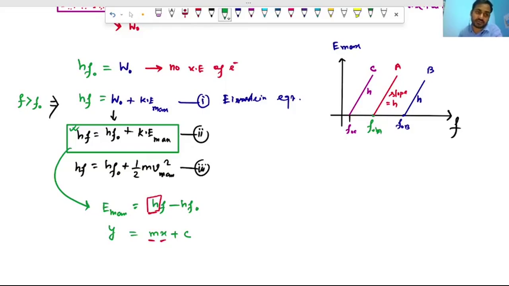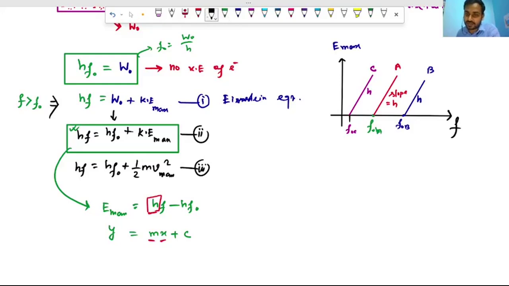How do you know the threshold frequency is different for different materials? See, it is related to the work function by this equation: f naught is equal to work function divided by h. h is a constant and the work function depends on the material, so yes, the threshold frequency depends on the material only. But the slope of every graph will be the same.